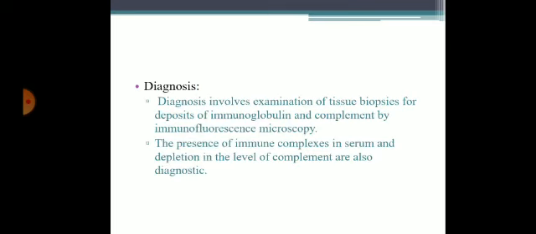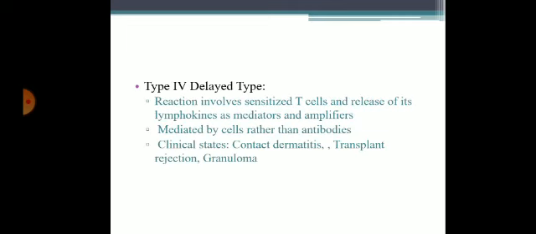Coming to diagnosis of type 3 hypersensitivity reaction. Diagnosis involves examination of tissue biopsy for deposition of immunoglobulins and complement by immunofluorescence microscopy. The presence of immune complex in serum or depletion in level of complements are diagnostic.